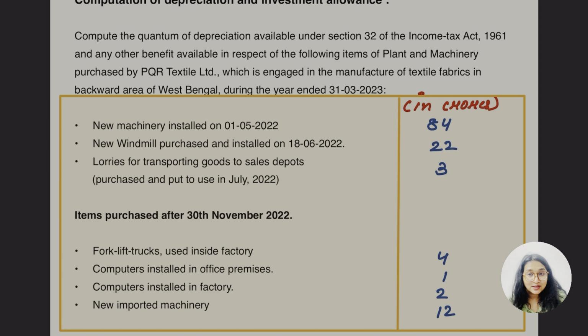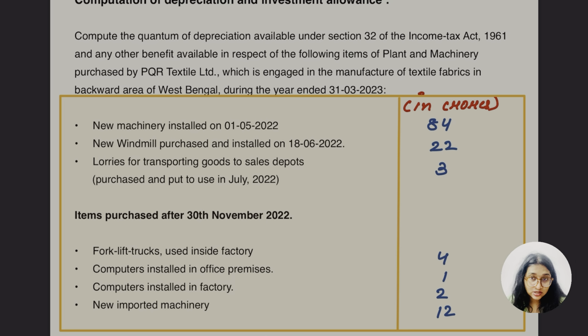New machinery installed on 1st 5 2022. What are the things we have to keep in mind? First, whether the plant and machinery is installed or put to use for more than 180 days or less than 180 days. Second, depreciation: every plant and machinery, every equipment is going to get depreciation.